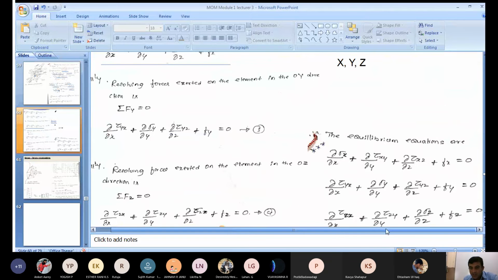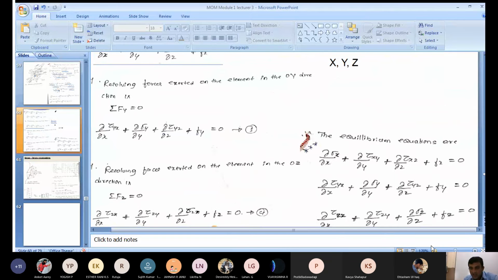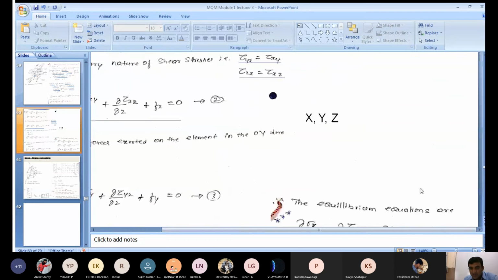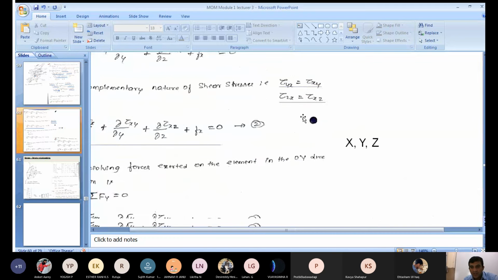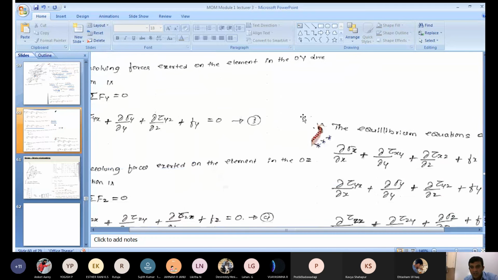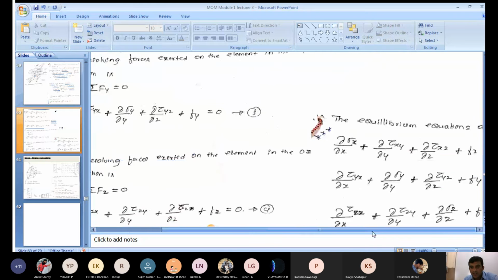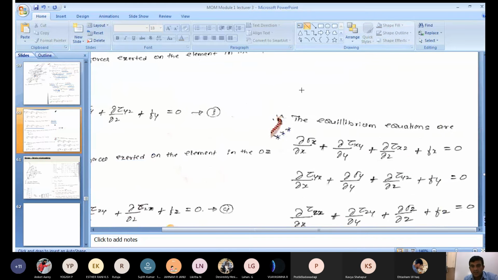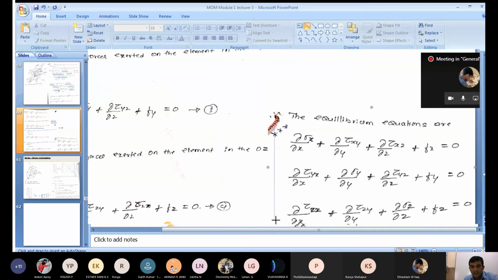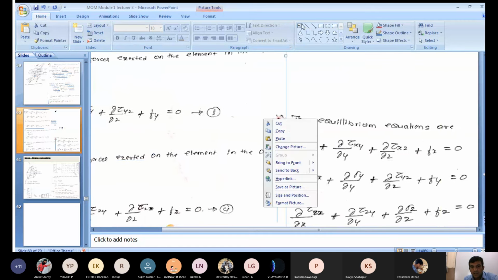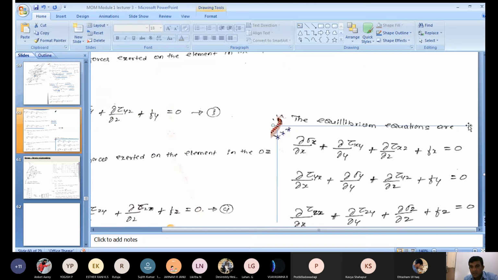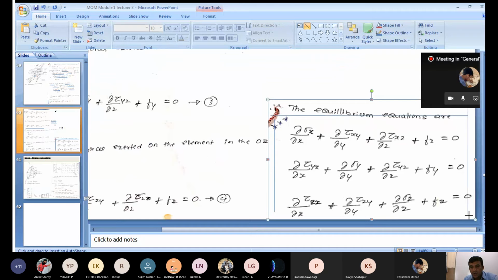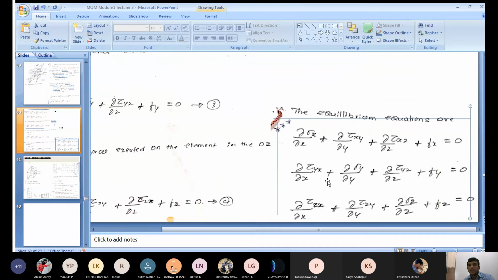Now which equation should you remember here? See that the equilibrium equations are for all three directions. Remember this. What I put in the rectangular box, that you should remember.